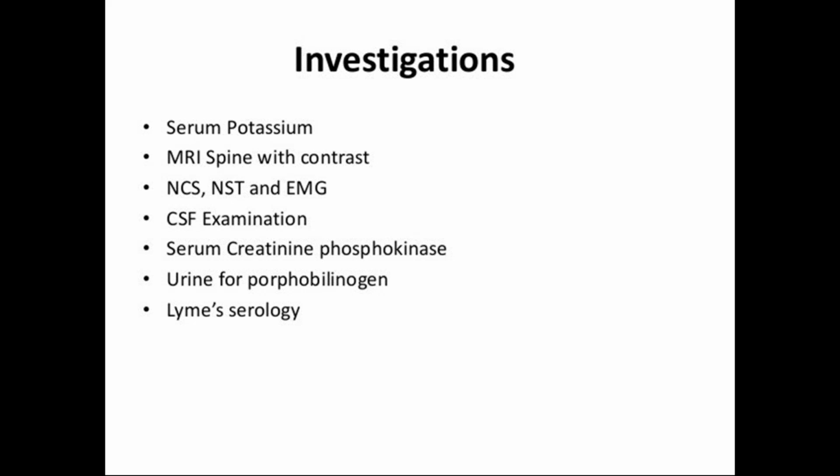So what investigations, other than sending the stool for AFP surveillance, we have to send immediately serum potassium levels. As I told you, if it is hypokalemia or hyperkalemia, we can correct. And MRI spine is to be done last, not first. Depending upon the nerve conduction studies, nerve stimulation test and electromyography, we can conclude or exclude GB syndrome and other conditions. And if you suspect poliomyelitis, CSF examination can be done immediately if the child is stable. Usually it shows pleocytosis, especially lymphocytosis, because it's a viral infection. But protein levels will not be that much raised.